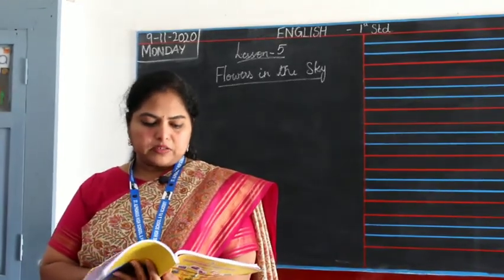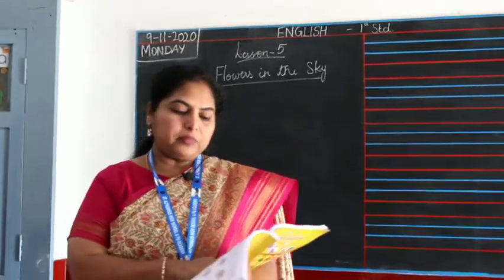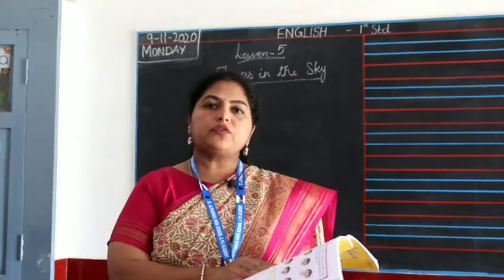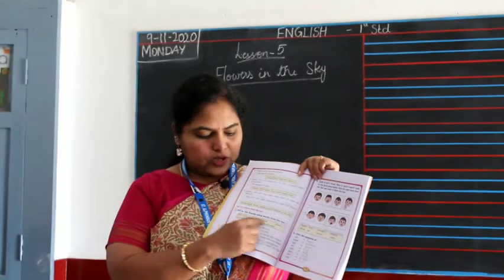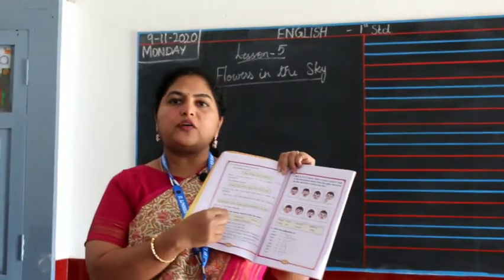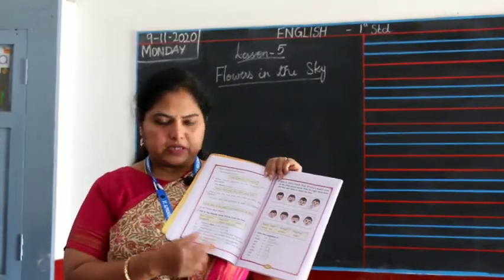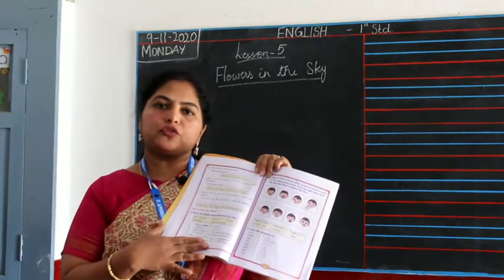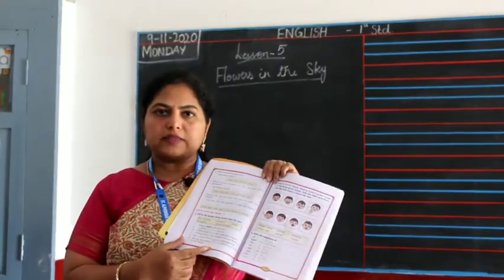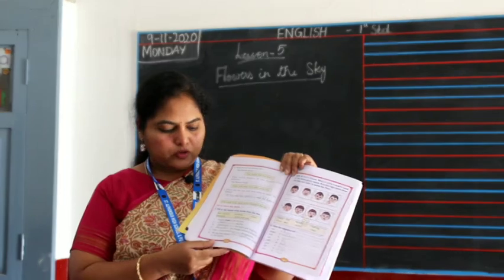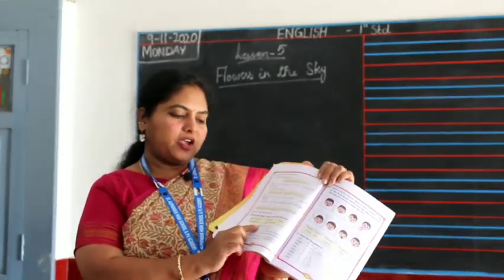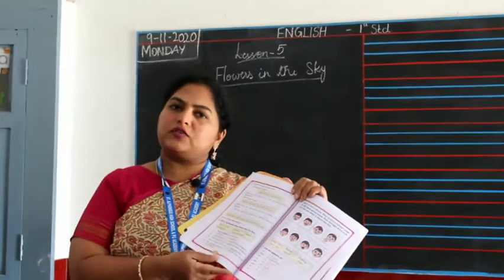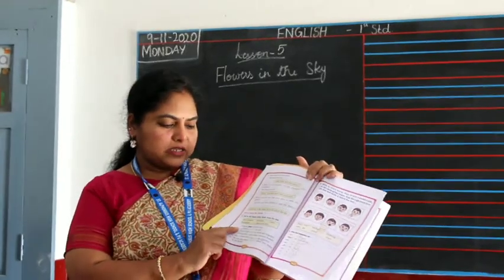In your fill in the blanks, what does it say? Fill in the blanks using words from the box. So this is your fill in the blanks, the question, and then you have the answer in the box. You have to pick up the right word and put it there. I will send you all the photo of the solved exercise, but still I'll explain how you have to go about it. The first question is flowers fade in the hot sun, which is already given for you all. So let's go for the next one.